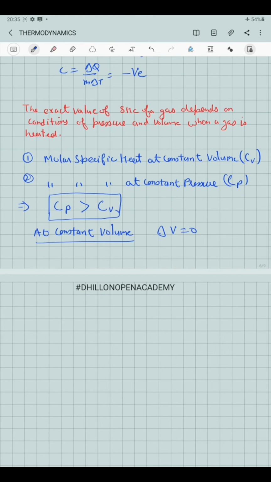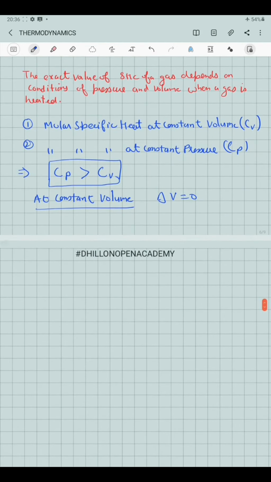So when a gas is heated at constant volume, the whole of the supplied heat energy is only used for increasing the temperature of the gas. But when gas is heated at constant pressure, the volume of the gas will increase. That means delta V will be positive in nature.